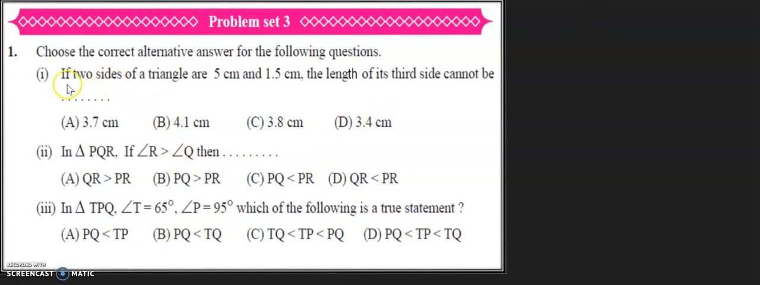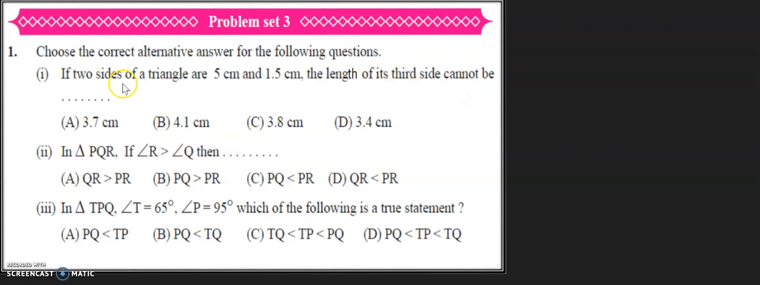The first question says that if two sides of a triangle are 5 centimeters and 1.5 centimeters, the length of its third side cannot be 3.7, 4.1, 3.8 centimeter or 3.4. Which of these lengths will not be the third side? You have to be very careful in reading these questions, children.